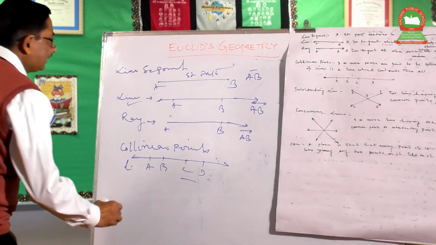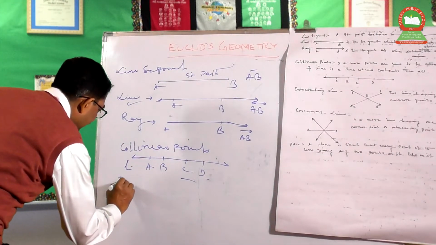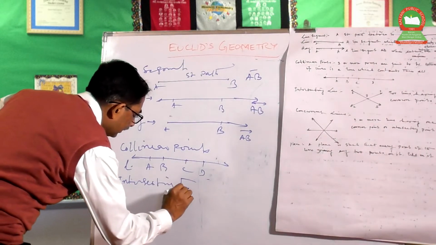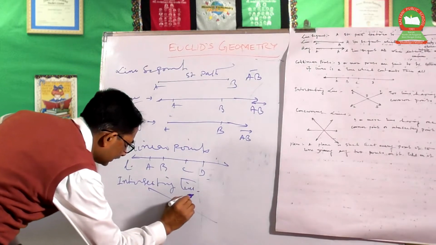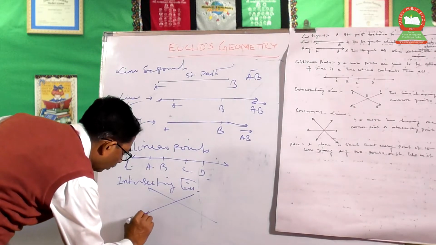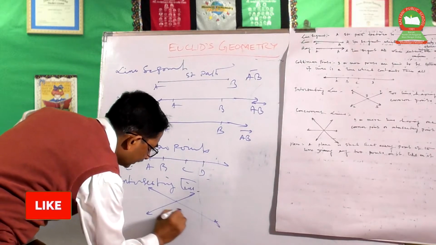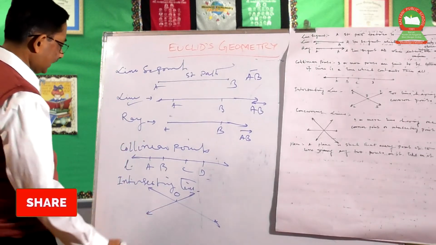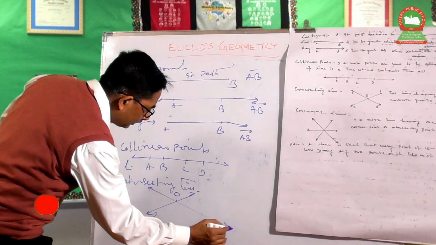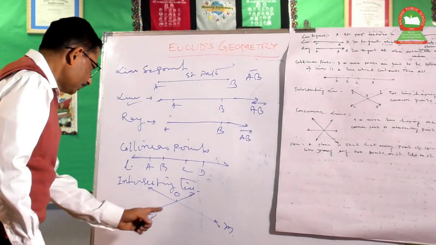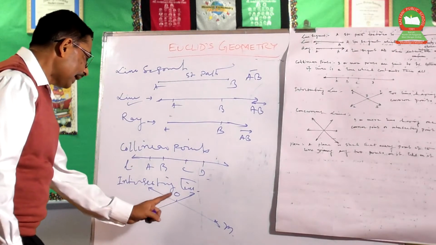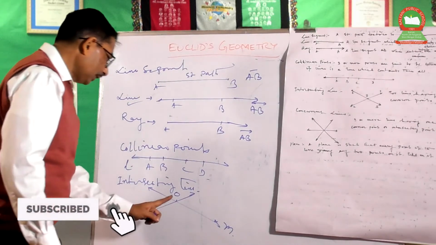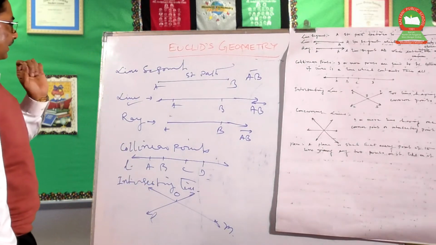Next one is intersecting lines. If two lines have one common point, these lines are called intersecting lines. These two lines intersect each other. Once again I am repeating, if two lines have one common point, these lines are called intersecting lines, and the common point is called the intersecting point.